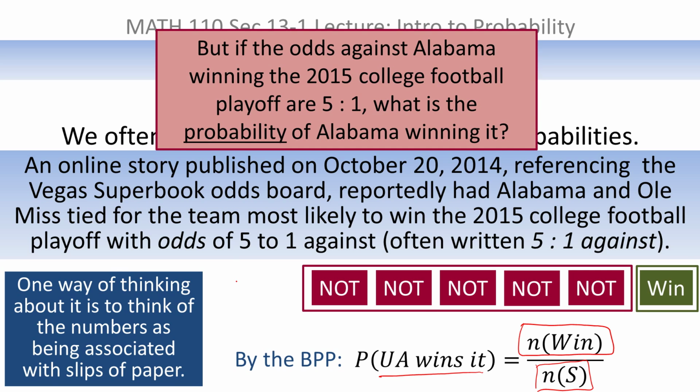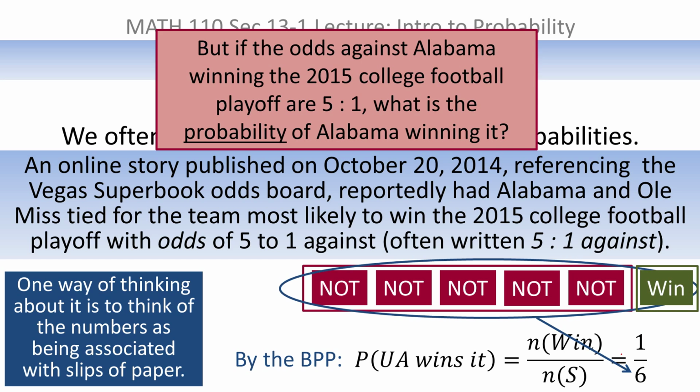Well, here's your sample space right here. The number of elements in the sample space is 1, 2, 3, 4, 5, 6. But the number of ways Alabama could win, there's only one. So by the basic probability principle, if the odds against Alabama winning were 5 to 1, then the probability that Alabama wins is 1/6.